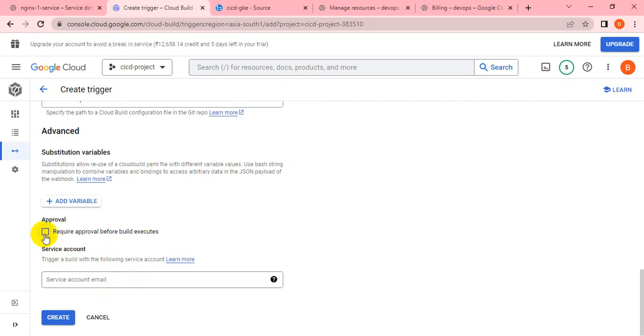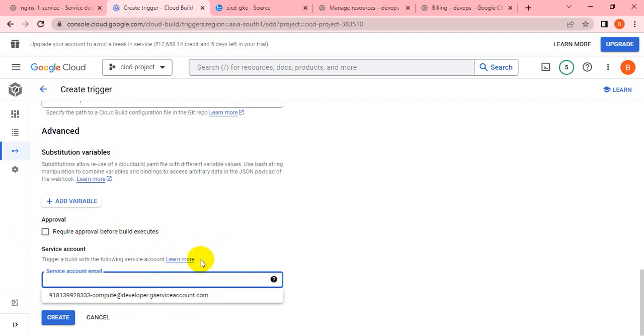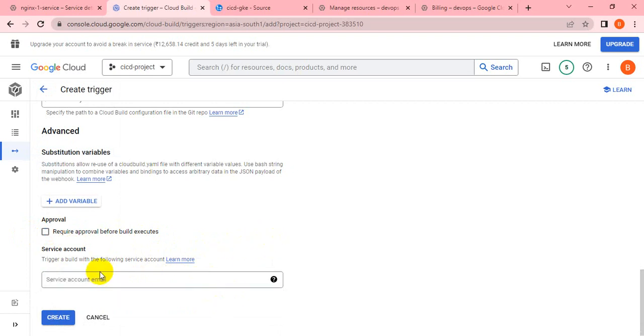And if you want approval before build, you can enable that, but for the time being I'm not enabling it. So without approval, it can build or execute. And for the service account, if you have a dedicated account where you have already defined the required privileges to perform this, you can take that and change it. But if you don't change it, then by default your Gmail account or the default service account would be applied here. So let me click on create.